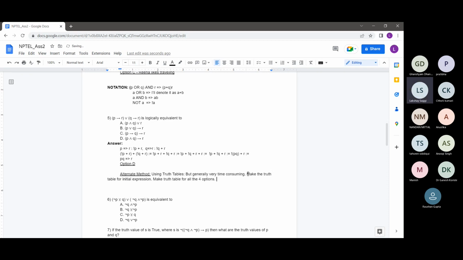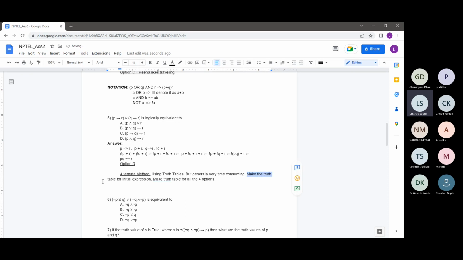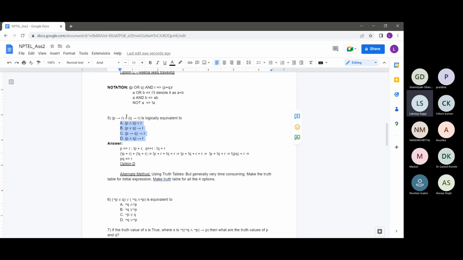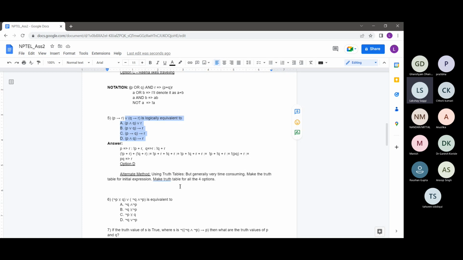Here, one truth table will have 8 entries, and since you have to make the truth table for the original expression and then for the 4 expressions of the options, there will be 5 truth tables which you'll need to make. So these 5 truth tables will contain 8 times 5, 40 entries. So that will be a lot of work.